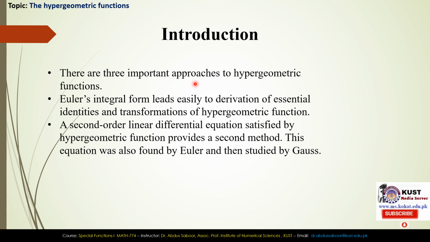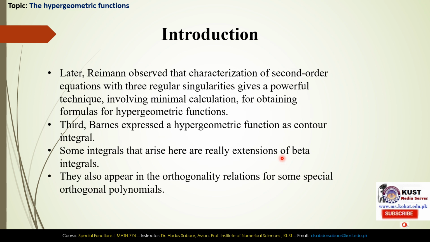There are three important approaches to hypergeometric functions. First one is the Euler's integral form, which leads easily to derivation of essential identities and transformations of hypergeometric function. A second order linear differential equation satisfied by hypergeometric function provides a second method. This equation was also found by Euler and then studied by Gauss. Later, Riemann observed that the characterization of second order equations with three regular singularities gives a powerful technique involving minimal calculation for obtaining formulas for hypergeometric functions.